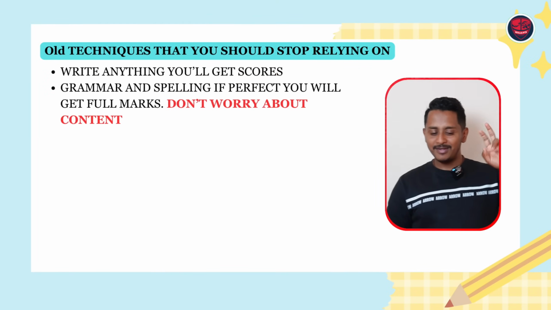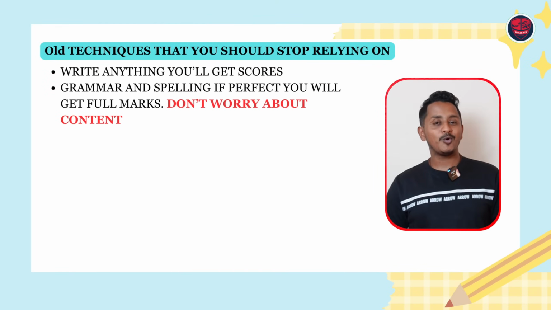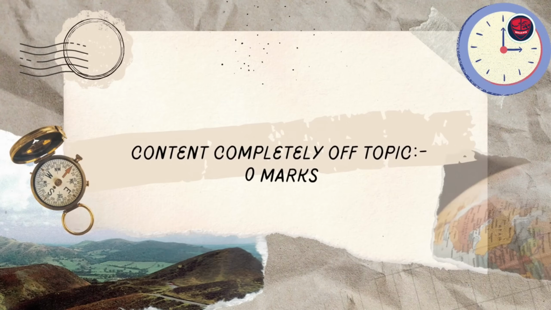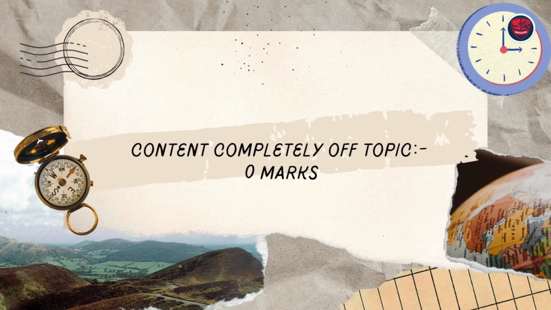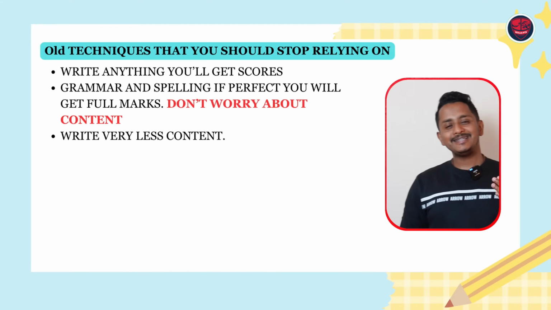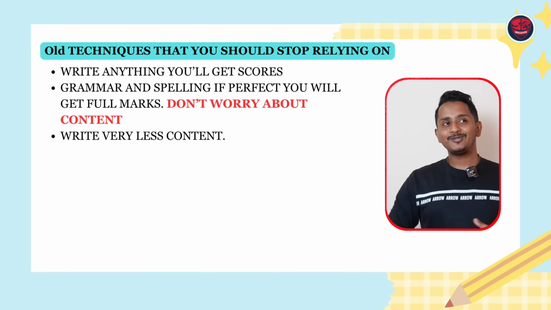The next thing is grammar and spelling. If it is perfect, I'll get scores, I'll not worry about the content. We've tried and tested this. Grammar and spelling is all precise, but content completely off topic, scores are 0. Avoid relying on, or stop relying on, these old techniques. They're not going to work anymore. Write very less content, the rest of the essay is covered.